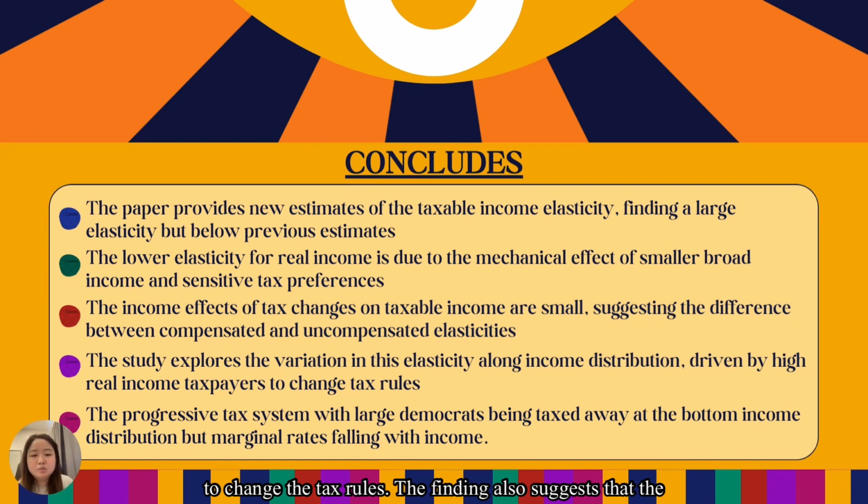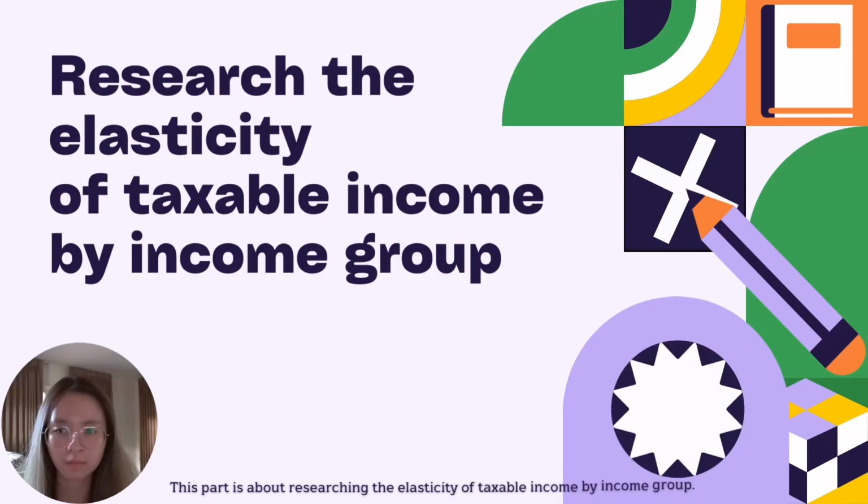The finding also suggests a progressive tax system with large demogrants being taxed away at the bottom of the income distribution, but with the marginal tax rate falling with income. And the study ends by raising the question of why tax systems have evolved towards a progressive marginal rate structure.